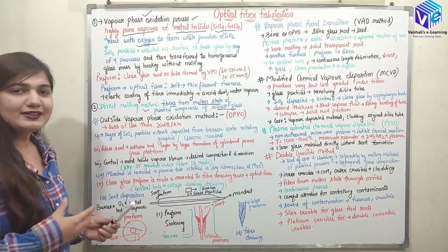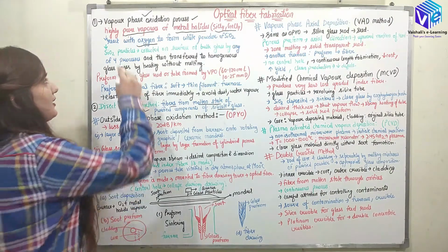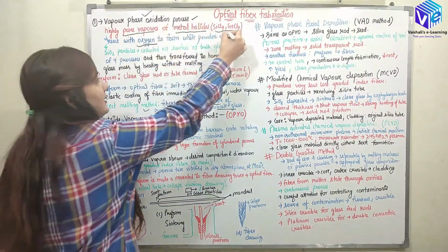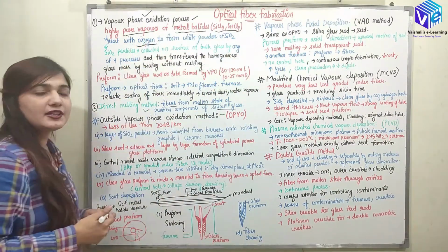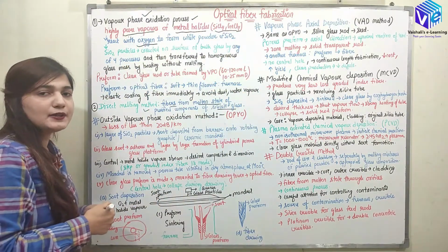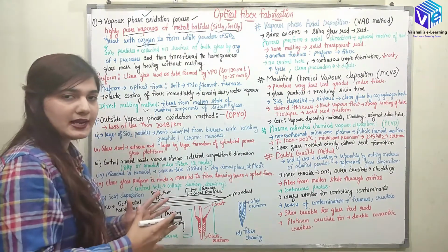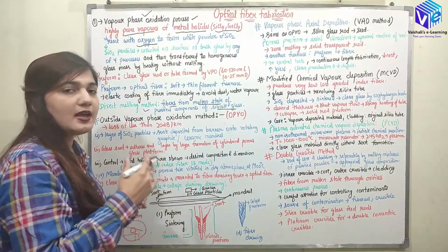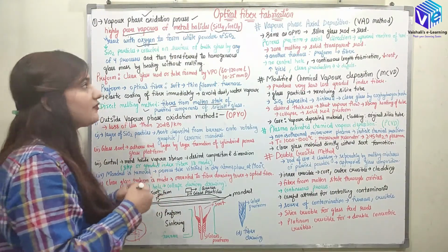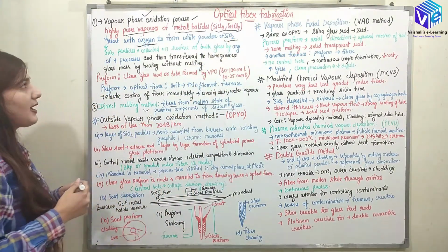We know this SiO2 acts as a glass, right? So first of all, I have taken SiCl4 or GeCl4 and then we have the reaction of the metal halide with the oxygen. So it is done with the help of a chemical reaction. We basically have a chemical reaction for the formation of the optical fiber, right? So for SiO2, we have the chemical reaction.